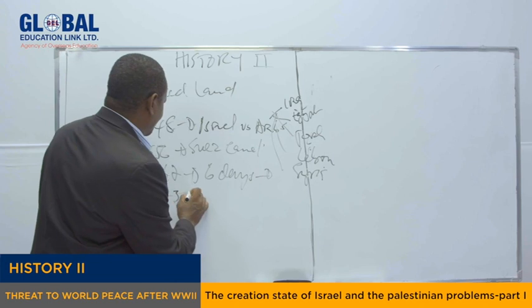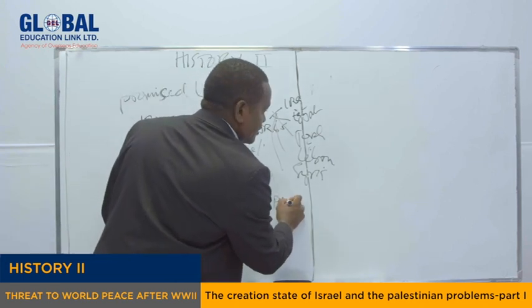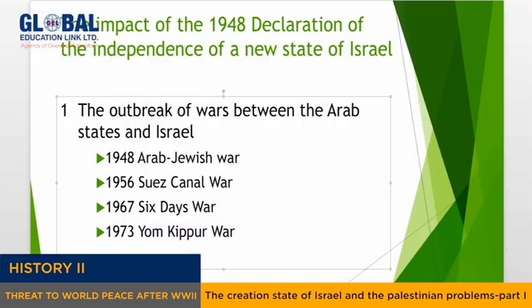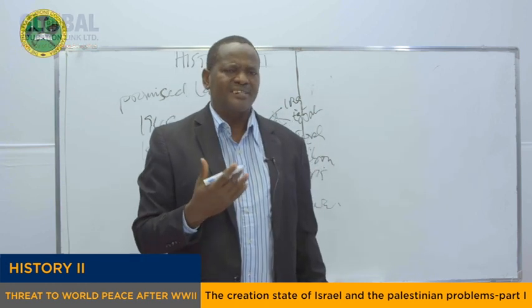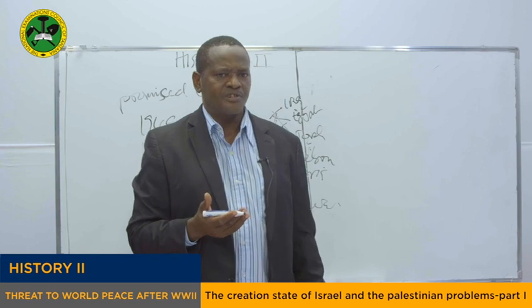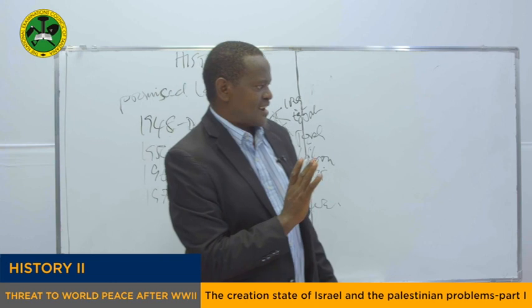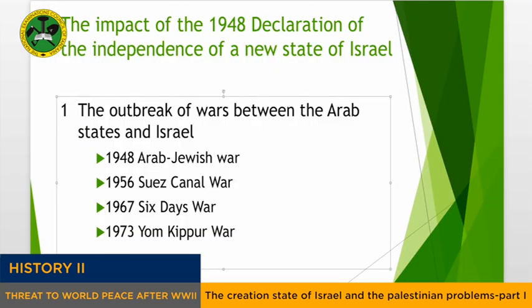And in 1973, there was another war which was called the Yom Kippur War. This war is called Yom Kippur because it was fought during a time when the Jews were celebrating their festival of Yom Kippur. The Egyptians found that it was a good time to attack because most of the Israeli soldiers were on holiday. So the attack was made on that day of Yom Kippur, and this explains why we speak of the outbreak of wars between Arab states and Israel.